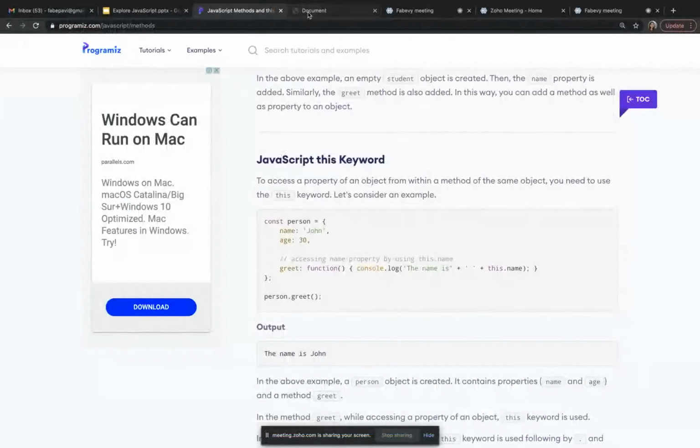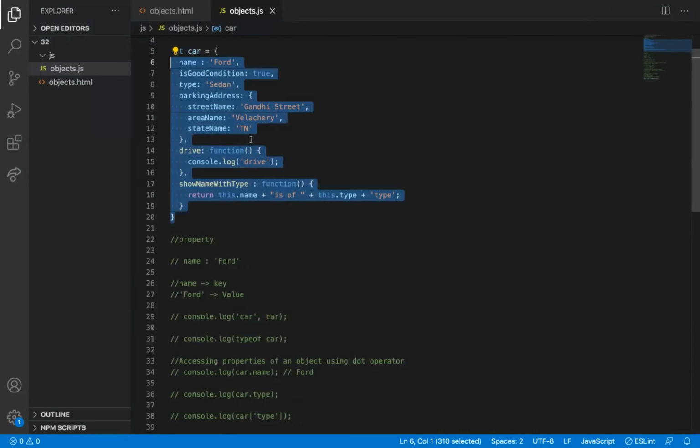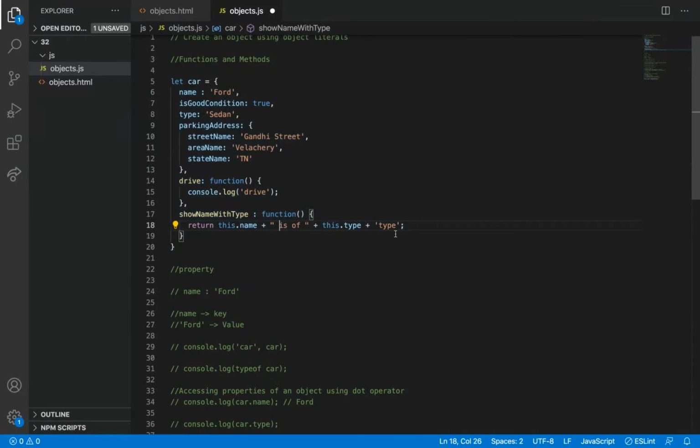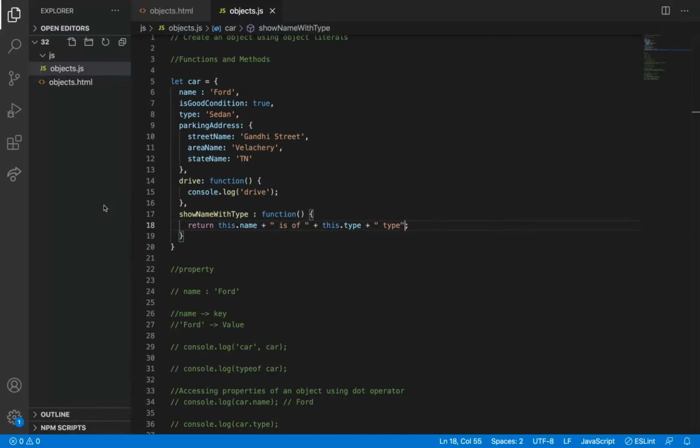So let me see what is showing. There's no space here, so I'm adding some space. I have added double quotes and single quotes; I'll replace it with a double quote. What it is showing: Ford is of sedan type. So this is the expected output.